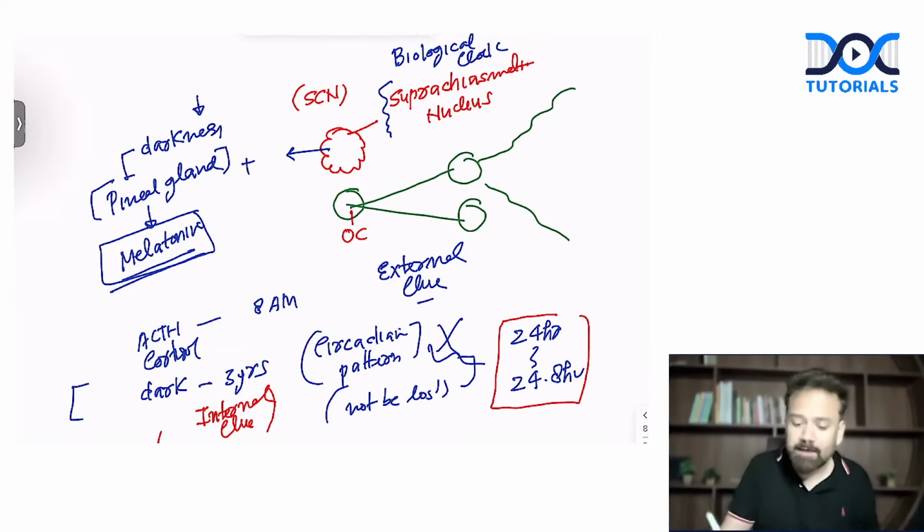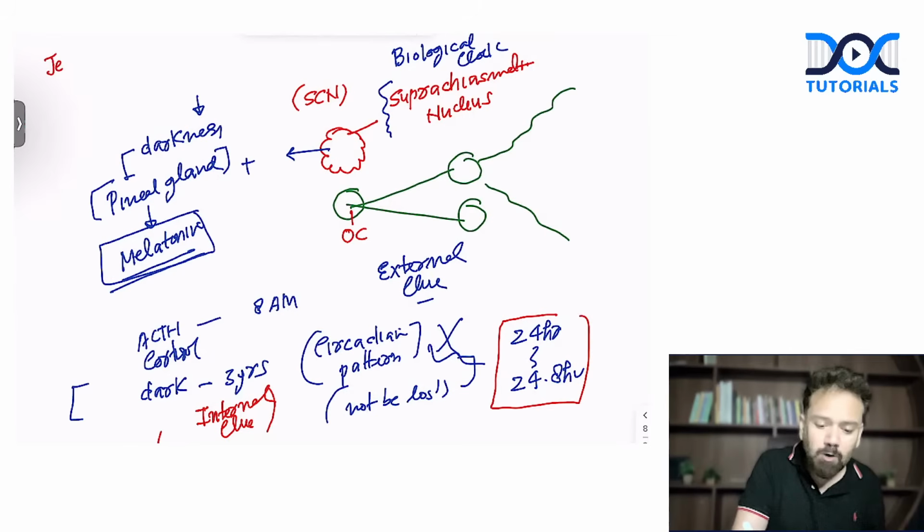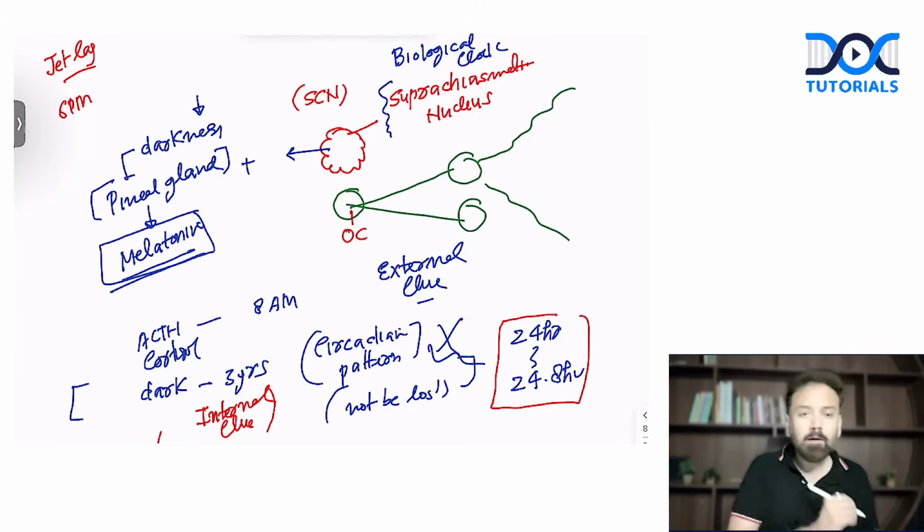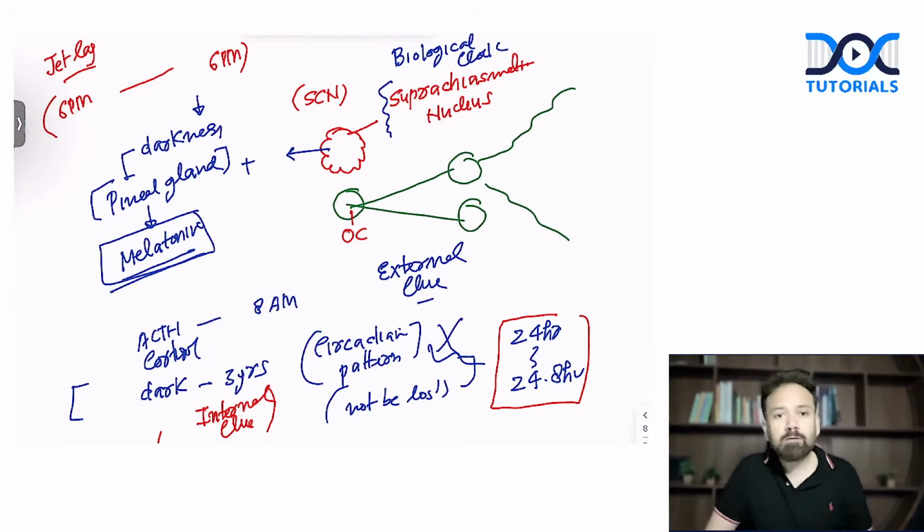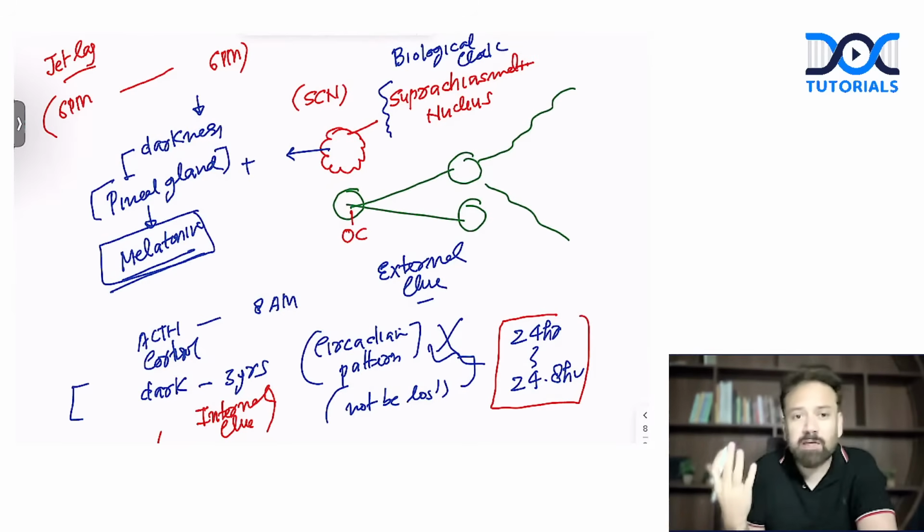Then one more clinical entity is jet lag. Suppose you are going to the US and you start your journey at 6 p.m. After 12 hours, it is 6 p.m. again when you reach the US. Now your body will be confused: after 12 hours it should be 6 a.m., so why is it again 6 p.m.? So we start having headache, nausea, vomiting.